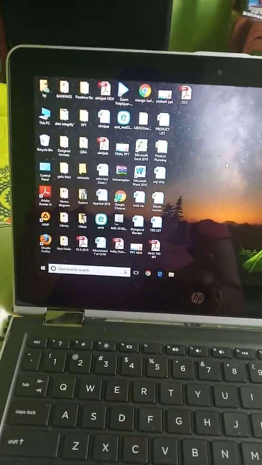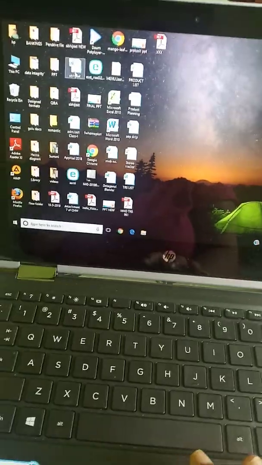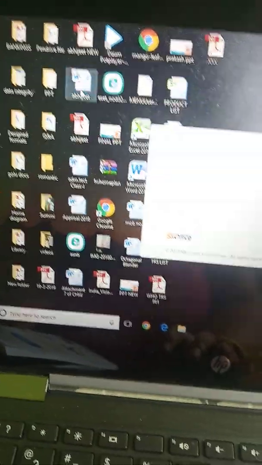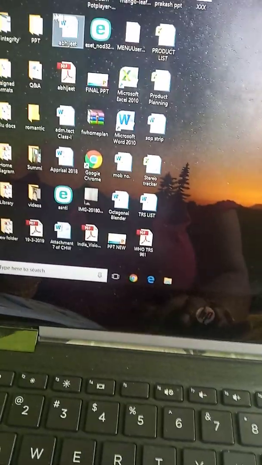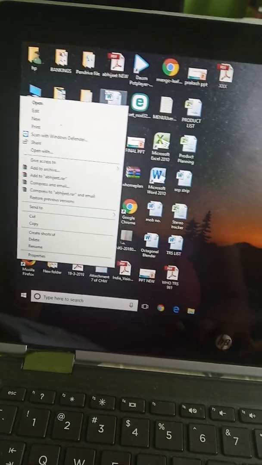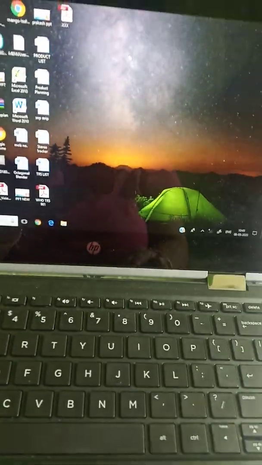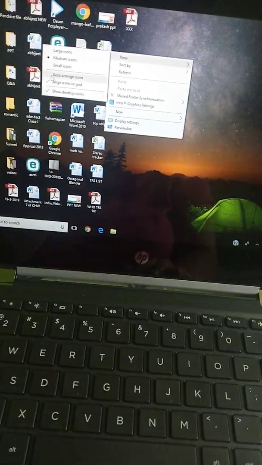Understand? Children, understand? Okay. Now children, if I have to open any program, how I will open? I will double click and open. Okay. And we can right click and open also. Like this also we can open. Okay. If I have to arrange auto, we will go in view, then we will auto arrange.